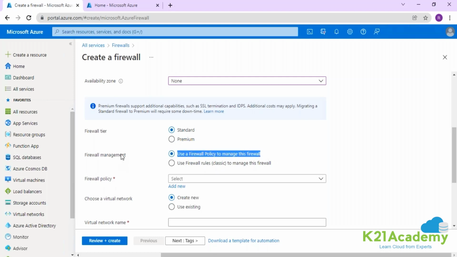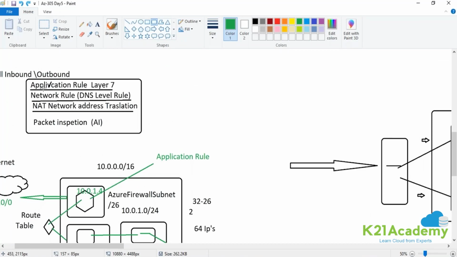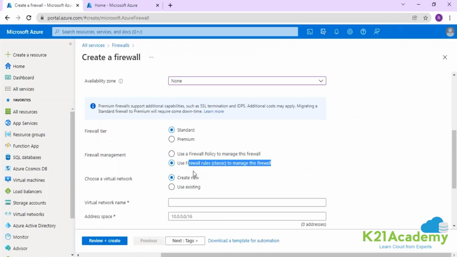Now guys, currently we will be creating rules from scratch, right? Because we need to understand how we will be creating the rule. So I'm not going via policy. That will come into the picture if you are dealing with multiple firewalls. Currently, I'll go with use firewall because we will be creating all these rules manually. What are those rules we will be creating? Application rule, network rule, NAT rule, right? So we will be going via rule option.